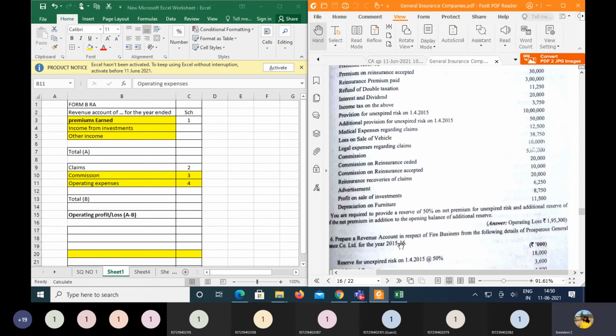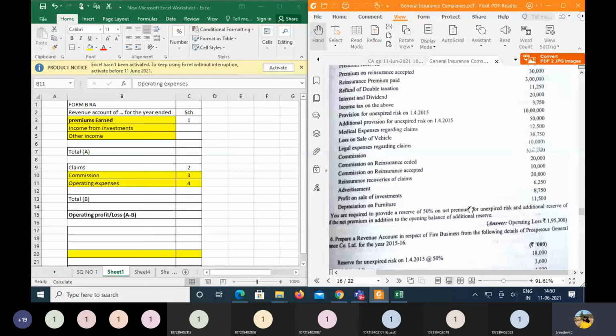Then we have the commission, followed by the commission on the reinsurance ceded, to be deducted from the above commission, and the commission on reinsurance accepted, to be added to the above commission, right? Then we have reinsurance recoveries of the claims, as you have just seen in the previous question, where it has been simply given as reinsurance recoveries. Whenever they say reinsurance recoveries, it is always with regard to the claims itself. So minus it from the claims.